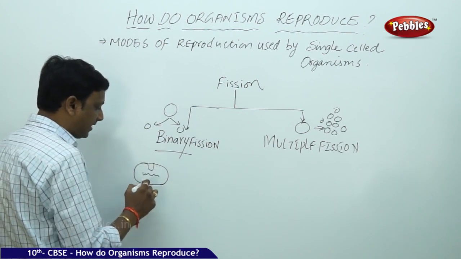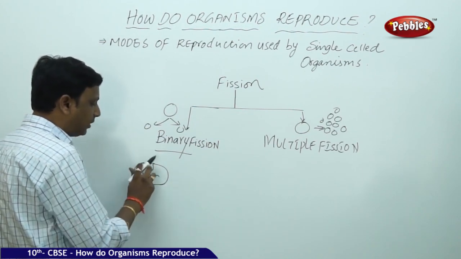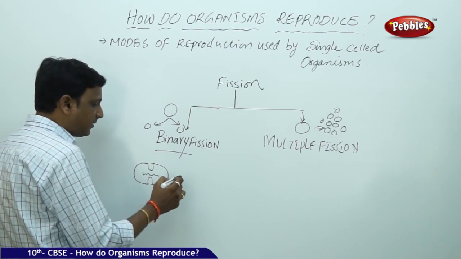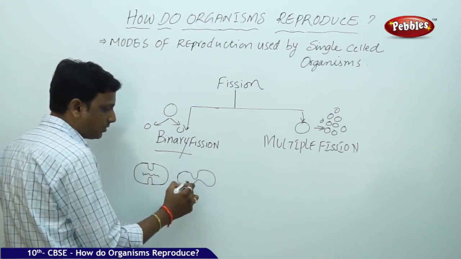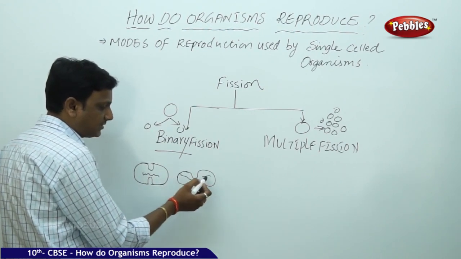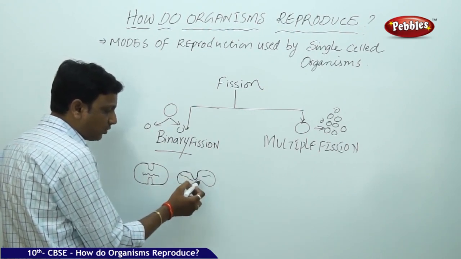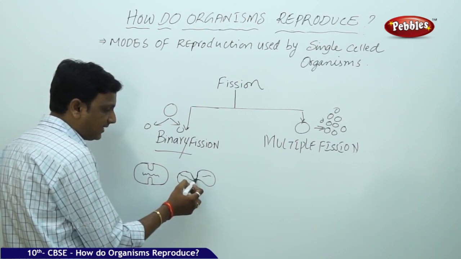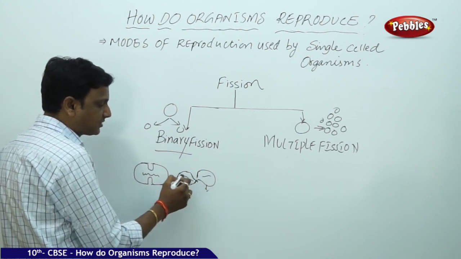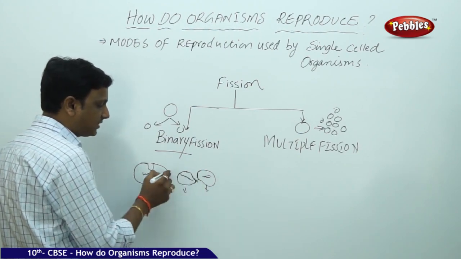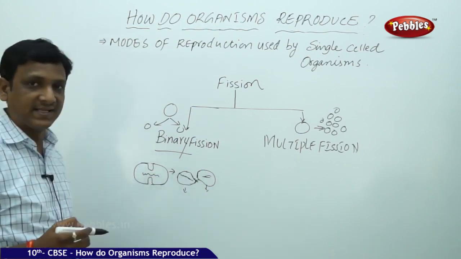The wall of the bacteria takes a constriction like this, folding. Now the genetic material also starts to divide into two. Here the genetic material, here the genetic material. Now this wall grows up, and finally it attaches like this, and both the cells get detached. Now these are the two daughter cells that are formed from the parent cell.